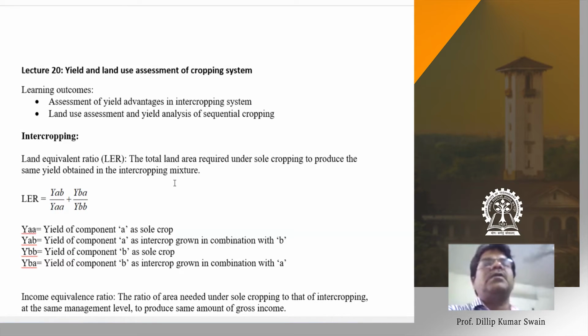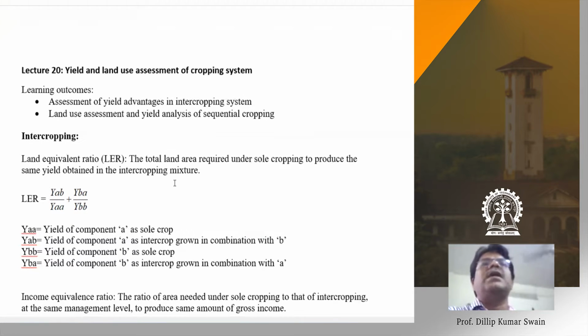Suppose in 1 hectare of land area you get a certain yield, and to get the same amount of yield with sole cropping you need more than 1 hectare, say 1.2 hectares. Then you can say that intercropping is an advantage, because the production you are getting from 1 hectare would need 1.2 hectares under sole cropping. In that case, we can say that intercropping is an advantage. That is what a land equivalent ratio is.